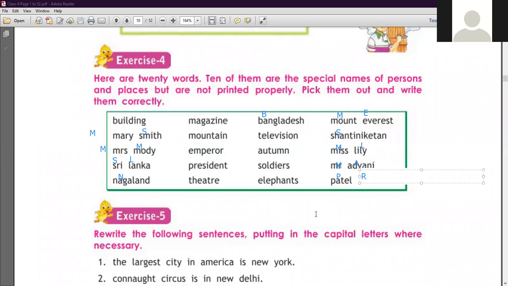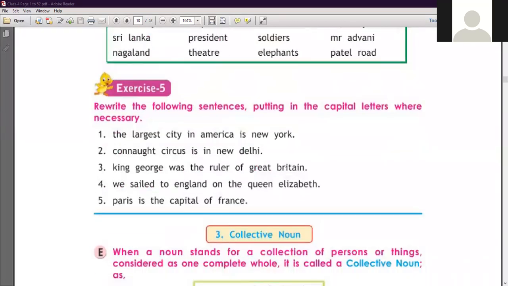Okay, students. So this is exercise number 4. I think you have cleared this exercise. You have to find out the special names of persons and places that are not printed properly. Clear? Now the next exercise is here, exercise number 5.